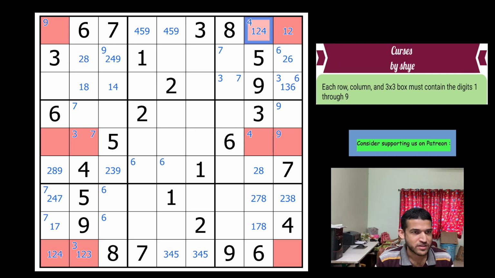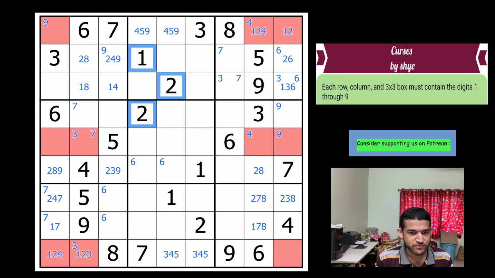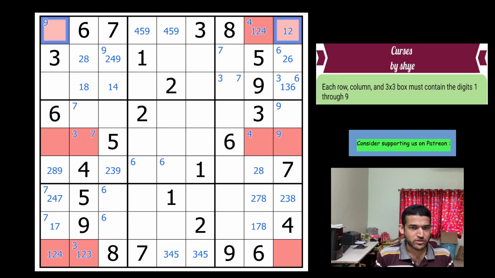Okay, now let's see. So now, coming back to the original deduction, in these red cells, you will have 3 instances of 1 and 3 instances of 2, right? There is no denying that, because these 1, 2s are going to get forced there. So there are exactly 3 instances of 1 and 3 instances of 2 in those red cells. Now consider these red cells alone. Let me remove these. Let's remove those reds and make them yellow maybe for now.